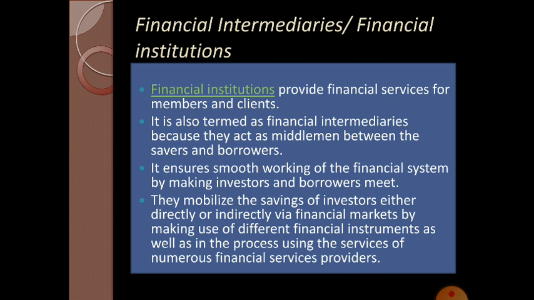They help in mobilizing the savings of investors directly or indirectly in the financial market. These are the banking or non-banking institutions. It helps the transfer of fund for the economic development.